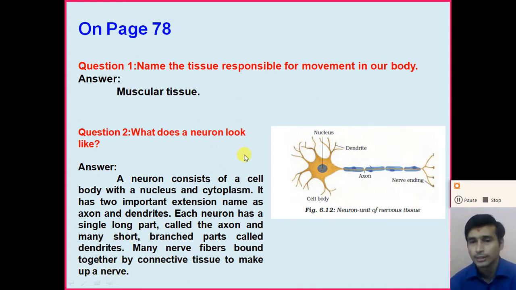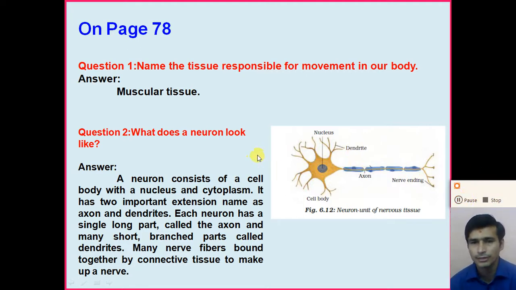So dear student, this question is most important from the exam point of view also. Explain the structure of the neuron or the structure of the nervous tissue. The neuron consists of the cell body with the nucleus and the cytoplasm. It has two important parts. The first is the long part named the axon, and the second is the many short branches called the dendrites. Many nerve fibers are bound together by connective tissue to make up a nerve.